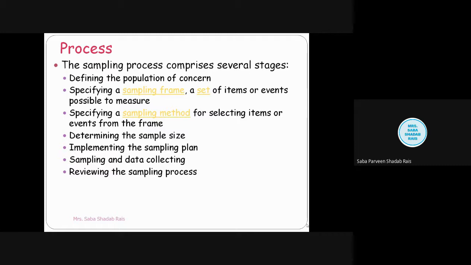Then thereafter, you are going to study, sorry, the effect of a drug. At that time you will specify a sampling frame, the set of items or events which you are going to measure. For example, you are giving an xyz diet and you are observing its effect on the infants.